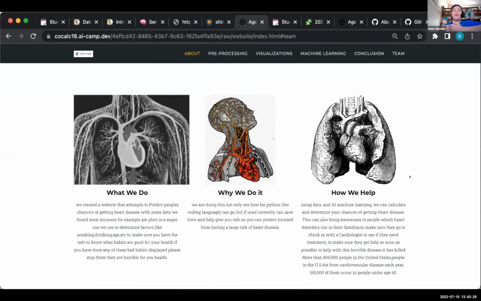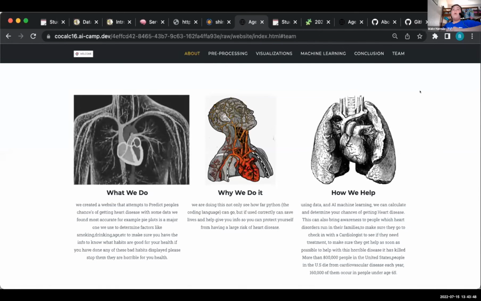What we do: we create a website that attempts to predict people's chances of getting heart disease with some data we found most accurate. For example, PyPlots is a major one we use to determine factors like smoking, drinking, age, etc. To make sure you have the info to know what habits are good for your health. If you have done any of these bad habits displayed, please stop them. They are horrible for your health.